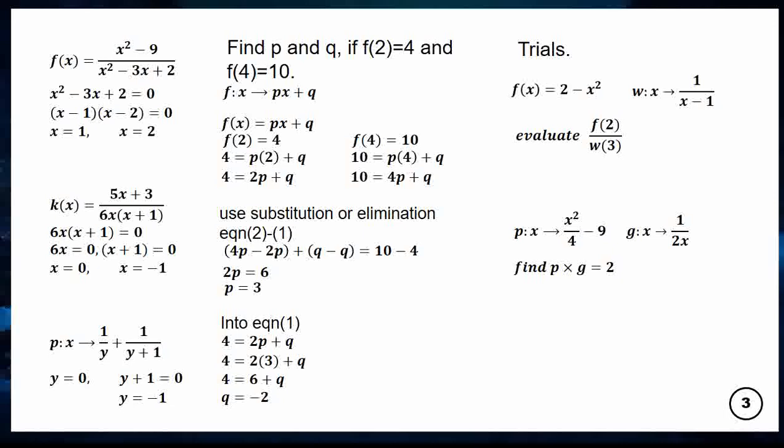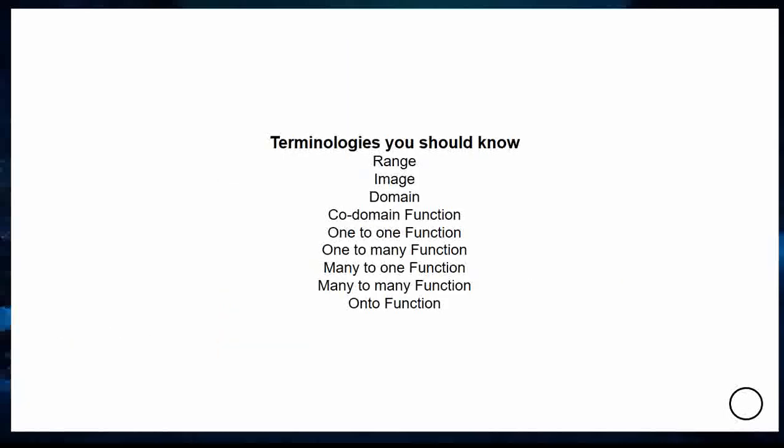So I just hope I made some sense. There is also some terminology under this topic: range, image, domain, codomain, one to one, one to many, many to one, many to many, onto. It will help you to draw a diagram for such questions.